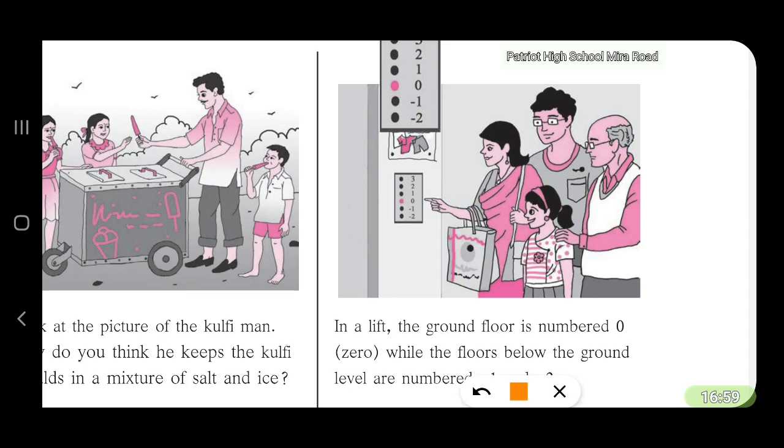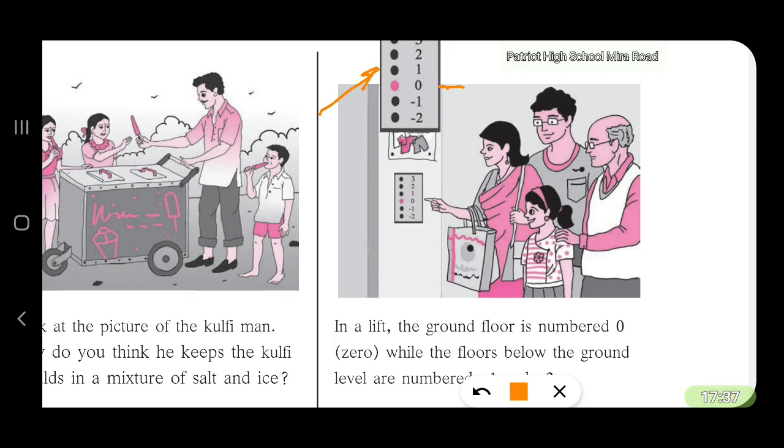If you happen to go to some hotel, there they have lifts. On the lift, you will see the marking 0. That means the ground level at which you arrive. You get down by your taxi or car, you are at ground level or 0. As soon as you enter the lift, you will want to go to some floor, maybe the 7th floor. So you can see the markings over there.